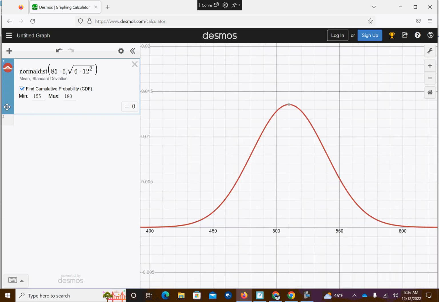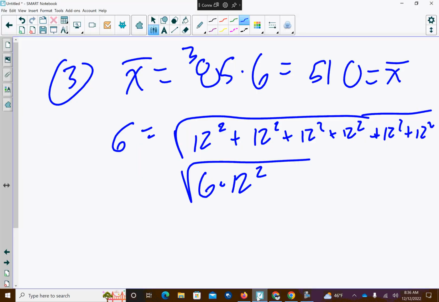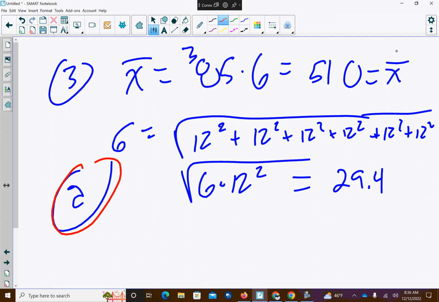Okay, so if I click that, that changes our normal distribution to that. So if I go 85 times 6, I get 510, which I got. And if I do this math here, this is actually going to give me 29.4. Okay, so that's what A would be. The answer for A is: that is the mean, that is the standard deviation.